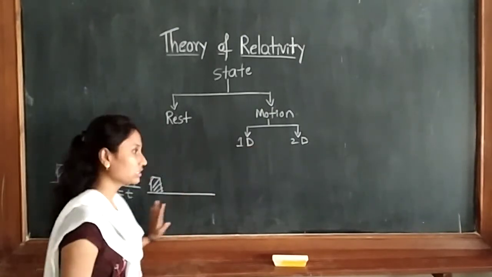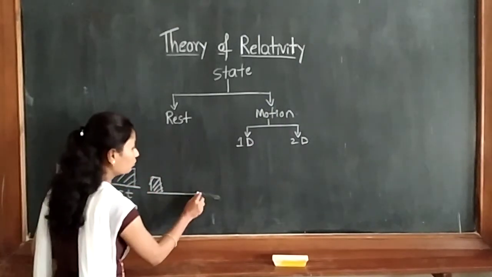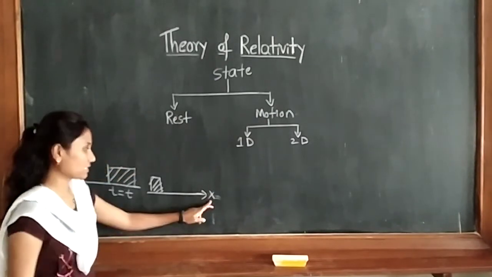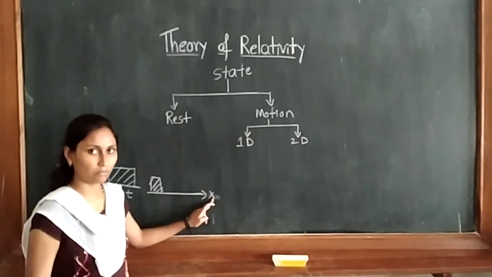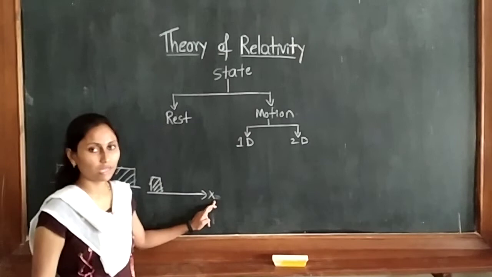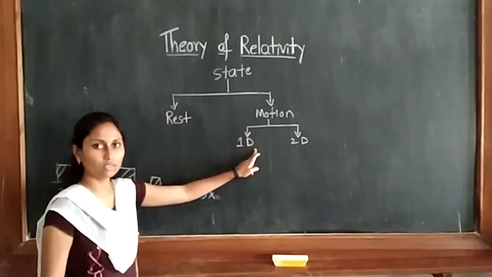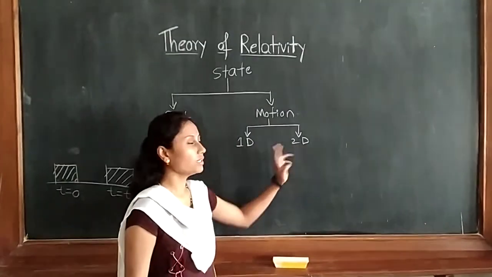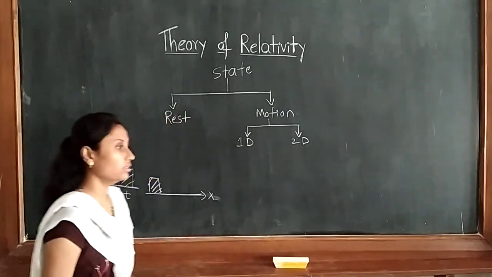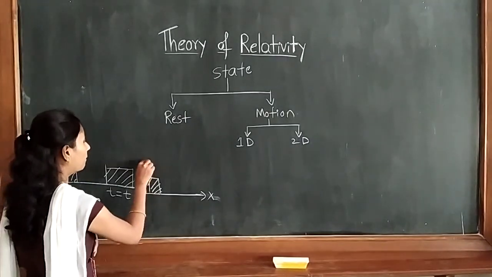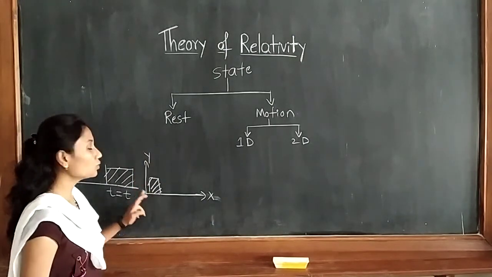So the body should move only along one axis. It may be the x-axis, the y-axis or the z-axis.